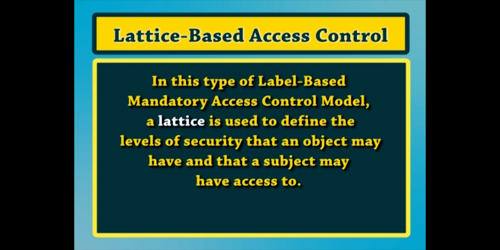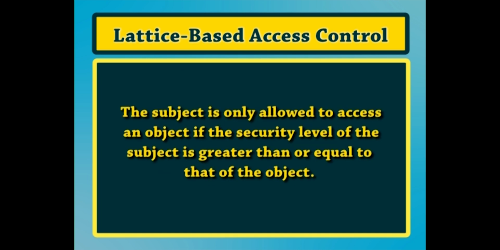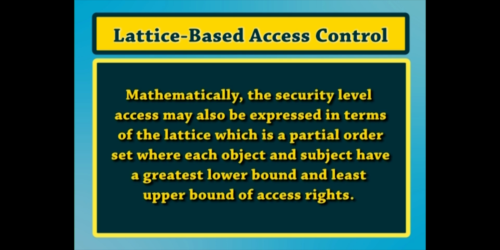In this type of label based mandatory access control model, a lattice is usually used to define the levels of security that an object may have and that a subject may have access to. The subject is only allowed to access an object if the security level of the subject is greater than or equal to that of the object. Mathematically, the security level access may also be expressed in terms of the lattice, which is a partial order set, where each object and subject have a greatest lower bound and least upper bound of access rights.